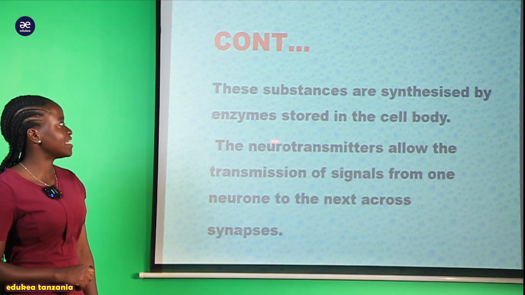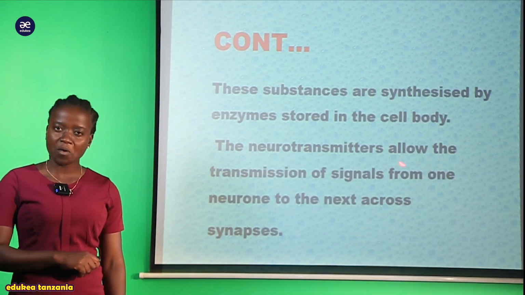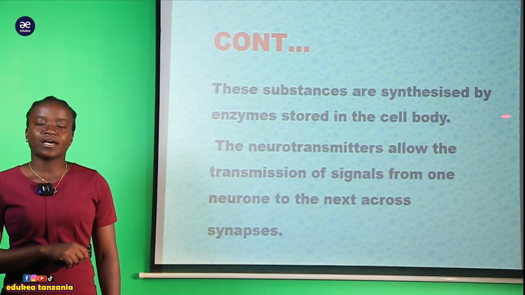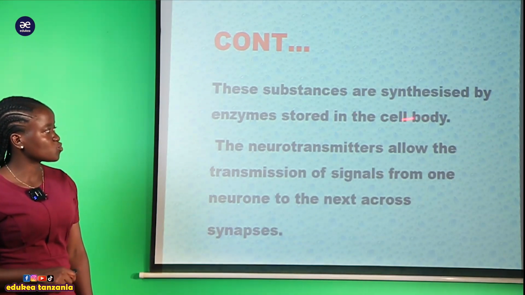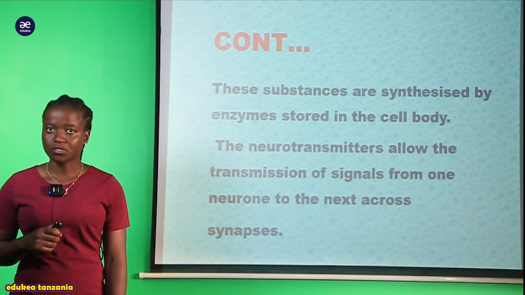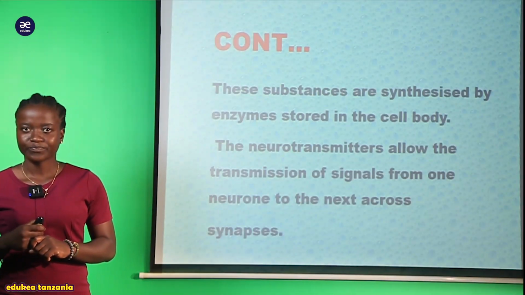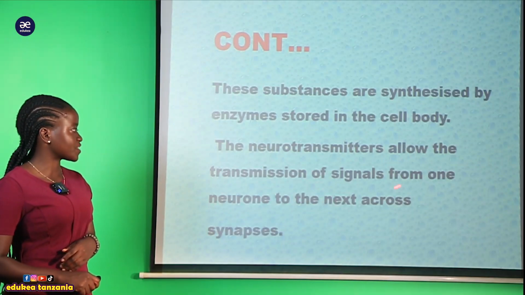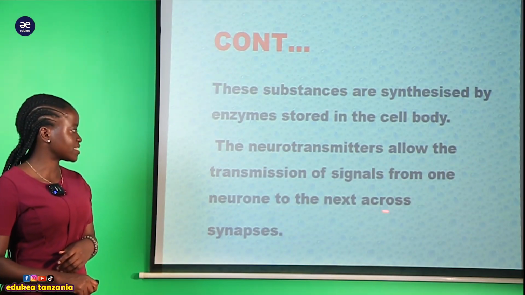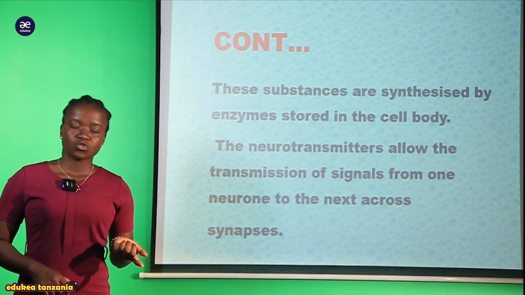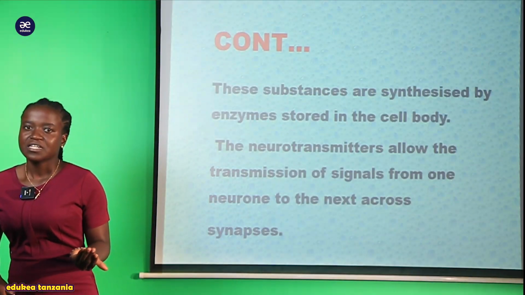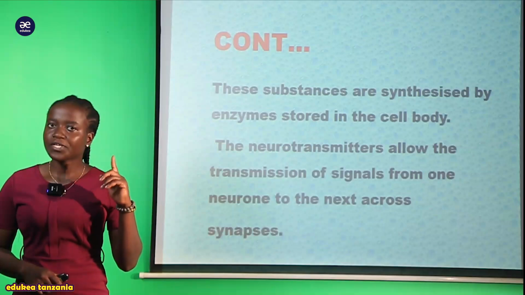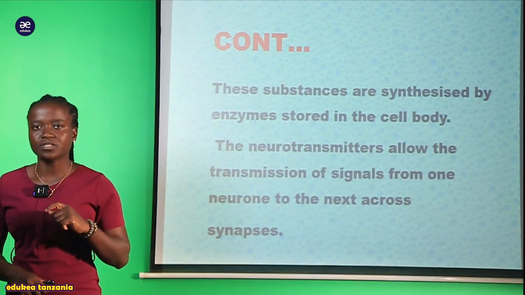Zinatengenezwa na enzyme humo kwenye cell body, au humo kwenye synaptic knob, lakini zinatunzwa kwenye cell body of the neuron. And now the neurotransmitter allows the transmission of the signal from one neuron to the next across the synapse. So hizi neurotransmitters ndizo ambazo zina enhance transmission of the nerve impulse kutoka kwenye neuron moja kwenda kwenye neuron nyingine.